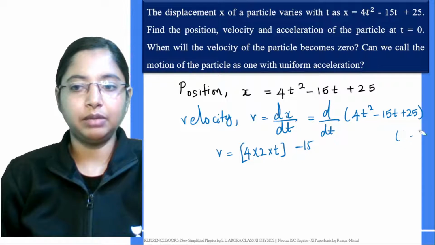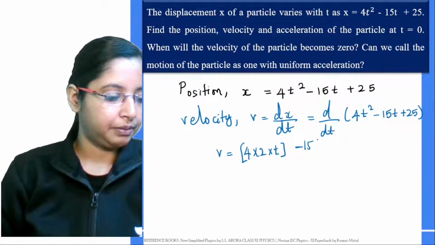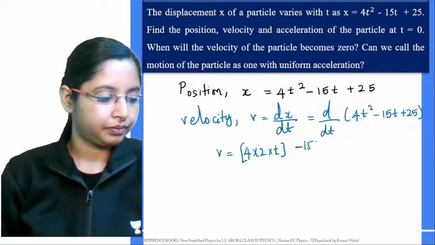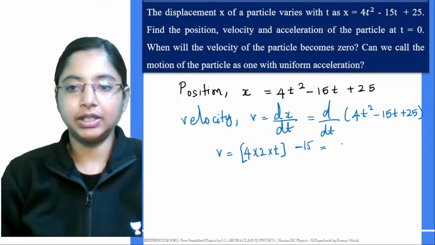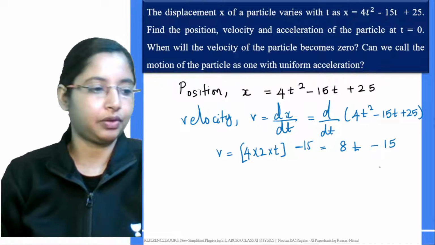So if you take the derivative, you're getting the velocity somewhere around 8t, right? 4 2s are 8, 8t minus 15. That is the velocity of the particle.